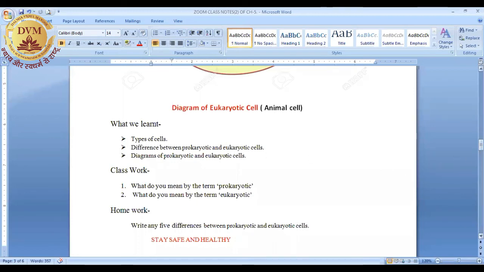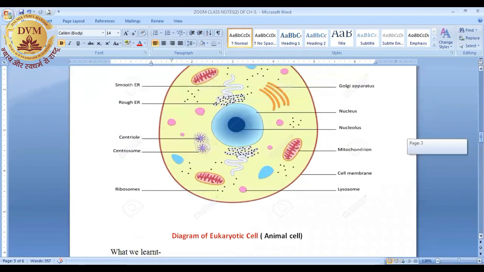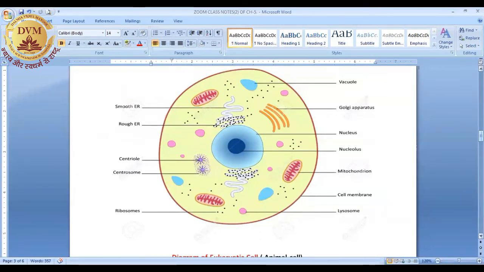I am going to the structure of the eukaryotic cell again. We have discussed the cell organelles which are present in the cytoplasm. You can see in the diagram, these may be mitochondria, Golgi apparatus, some vacuoles, ER.